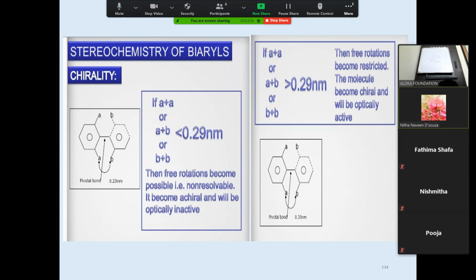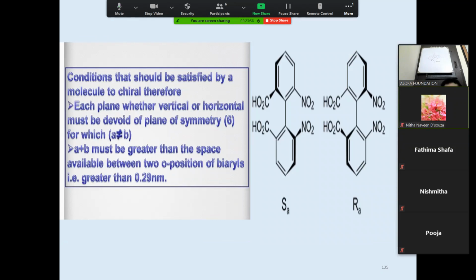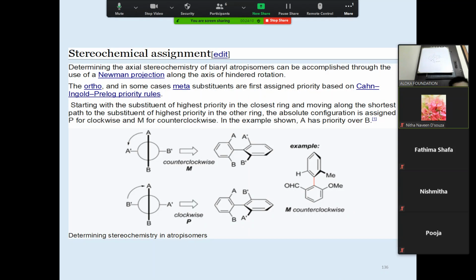Yes, sir. Okay. Now these are the two conditions. There should be no plane of symmetry, A and B should be different, and A plus B at the ortho position should be greater than 0.29 nanometer. And this is how you determine the configuration.